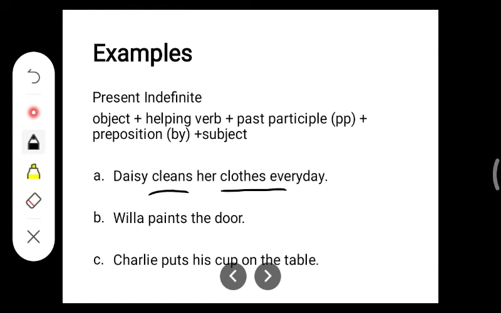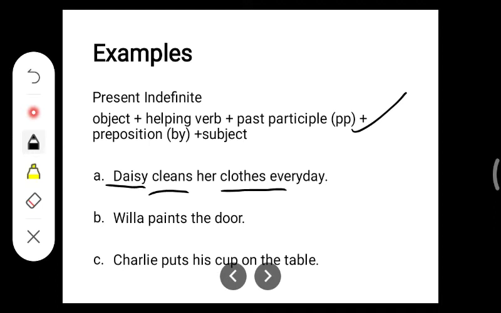So the past participle of this verb, what is the past participle of cleans? Cleaned. After using the past participle, we need to use the preposition. Then after the preposition comes the subject. So this is the format. What will be our sentence? Clothes are cleaned by Daisy every day. So whatever rule is there, you need to write everything in this format.